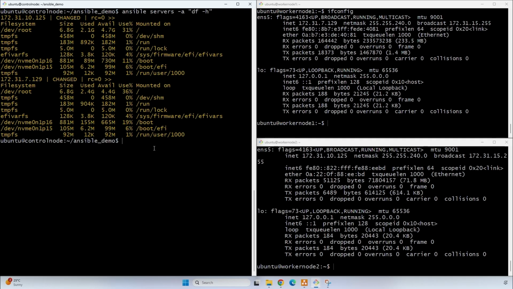If we want to check the OS details of the worker nodes, we can use this command: ansible servers -a.